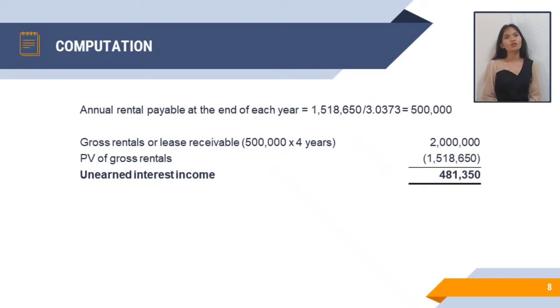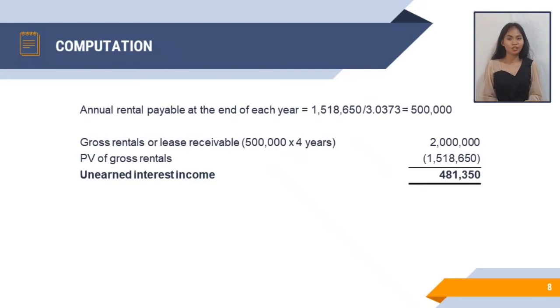And now, for us to get the gross rental or lease receivable, we will multiply the annual rental payable at the end of each year, which is 500,000, by the lease term, which is 4 years. And the answer is 2 million. And for us to be able to record it in journal entry, we also need to compute the unearned interest income.